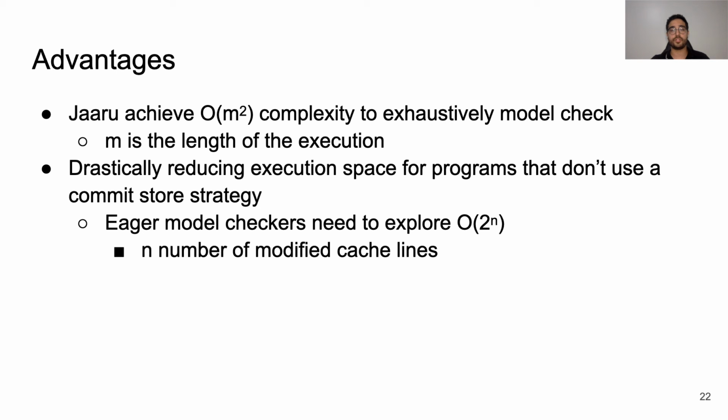Although the complexity of Jaaru, like other model checkers, is exponential in the general case, for programs that follow the commit store pattern, it has quadratic complexity in the length of the execution. If a program does not use the commit store pattern, Jaaru can still significantly reduce the search space compared to naive model checkers in cases in which post-crash executions do not read from some of the unflushed stores.